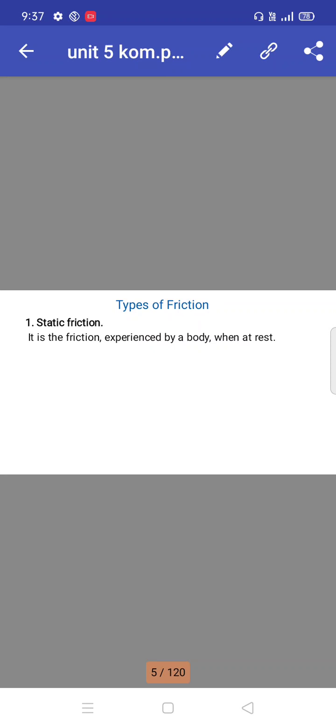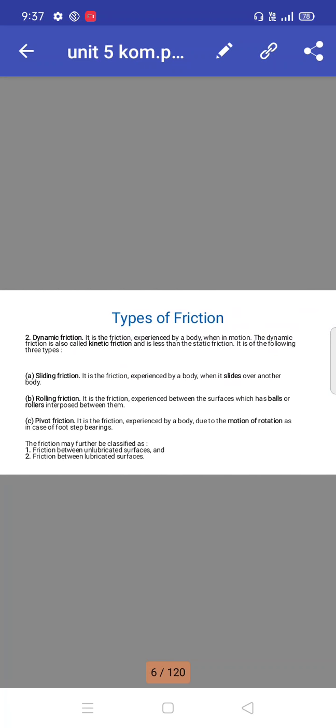Types of friction. Static friction: it is the friction experienced by a body when at rest. Then dynamic friction: it is the friction experienced by a body when in motion. The dynamic friction is also called kinetic friction and is less than the static friction. It is of the following three types.